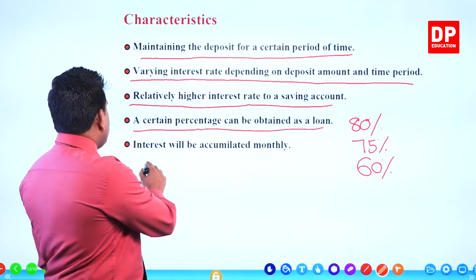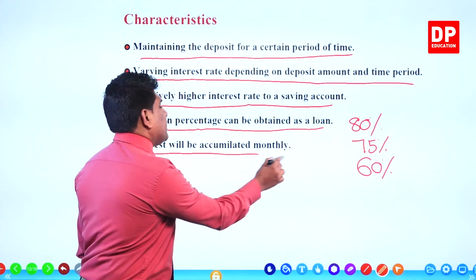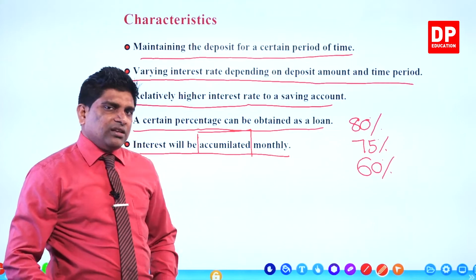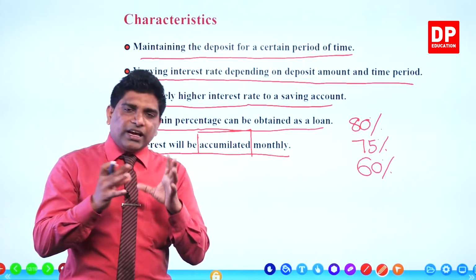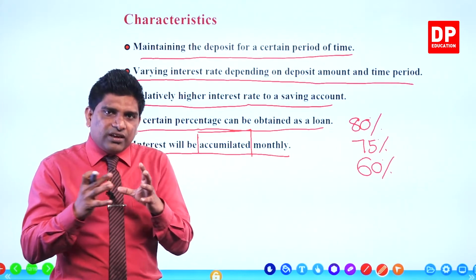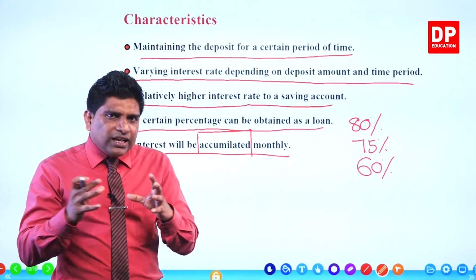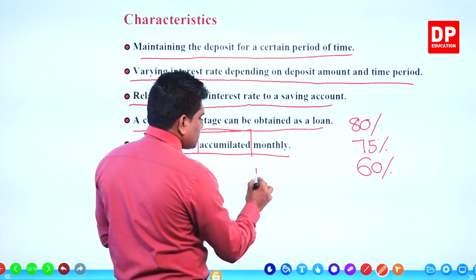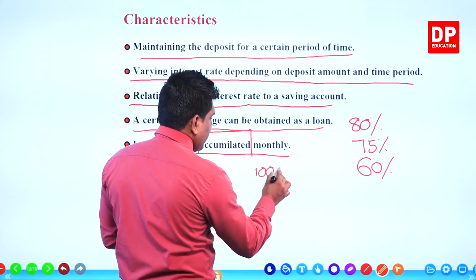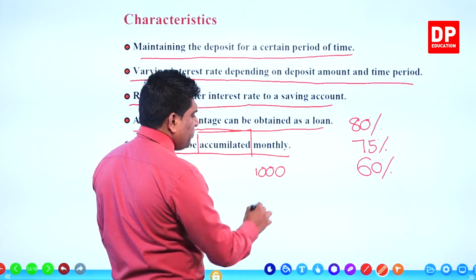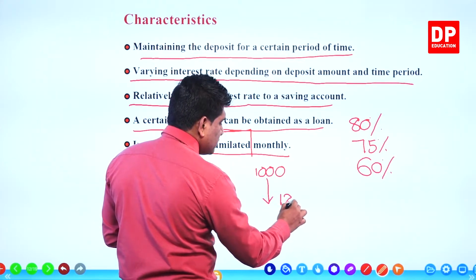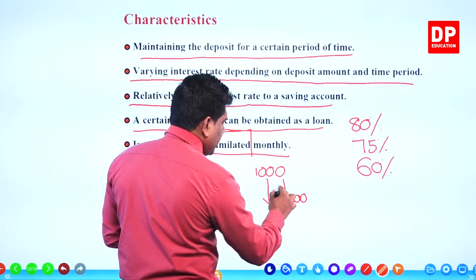The other one, interest will be accumulated monthly. Accumulated means collecting, right? Collecting this month, if your interest is 1,000 rupees, right? In the next month, they will pay interest of 1,200, let's say. Then everything is added, right?